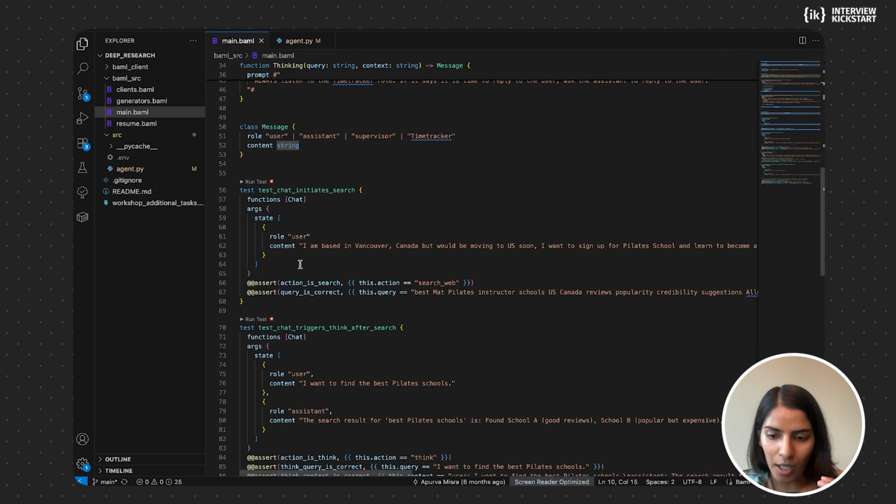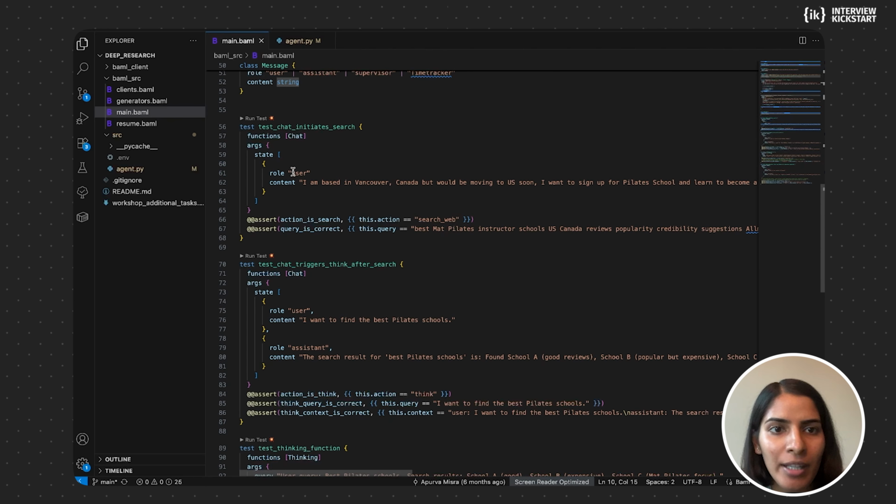So if we want to get structured output out of these LLMs so that we can call other functions, we need to use a framework, a library, to make sure we get structured output as expected and our code can run with it. So it's important to define tests so that you can check that structured output. For example, my output should contain the word Pilates, or maybe the output should have those keys and those values so that I can call another function. So this is what I mean by structured output. And here, these are just example test cases, which obviously would fail.